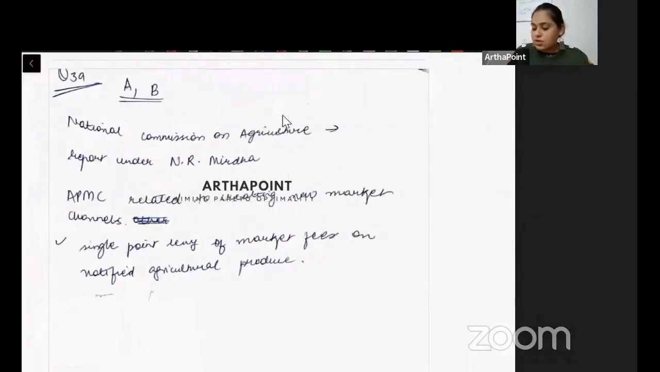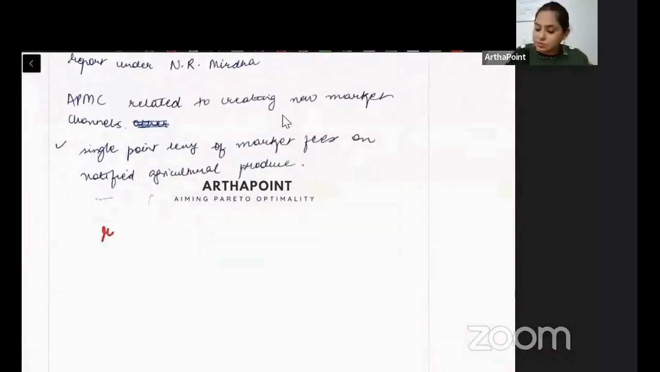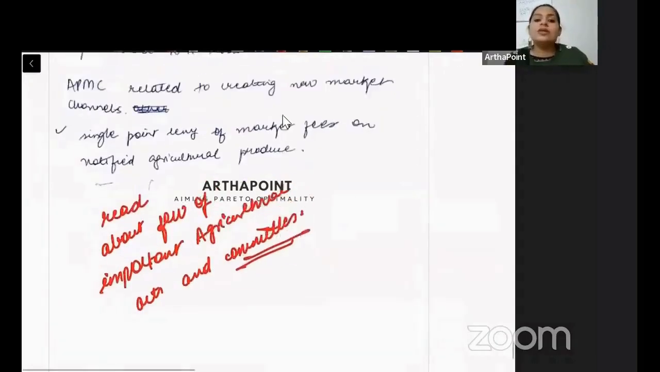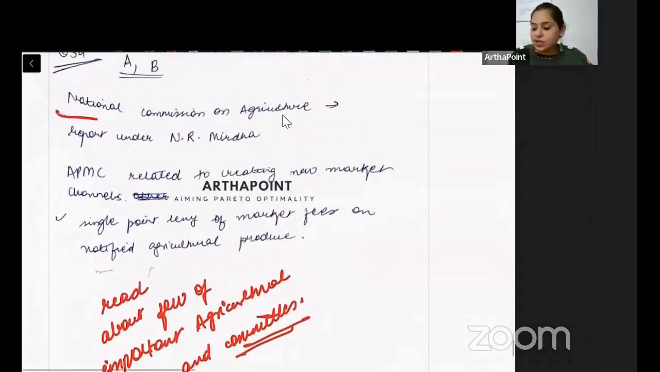So what you can do is, you can go ahead and read about a few of the important agricultural acts and committees. I will share it in the group also. I have made that list. Just for example, the National Commission on Agriculture. This report was under NR Mirdha. Okay, this is important to understand.